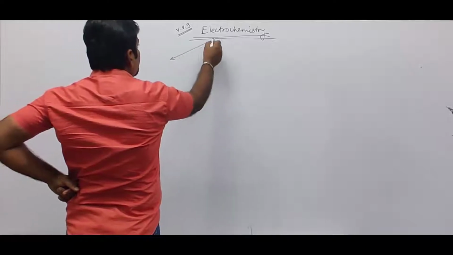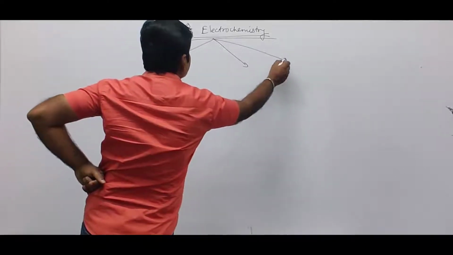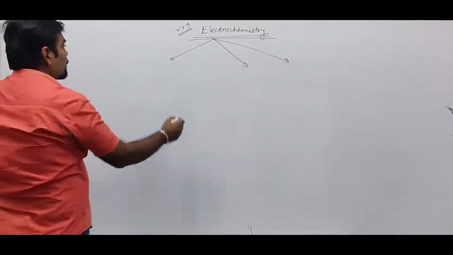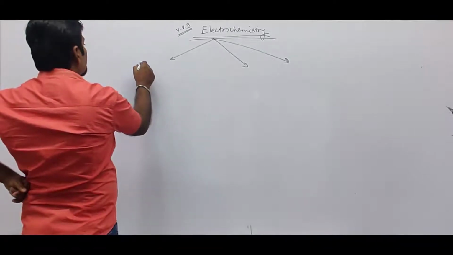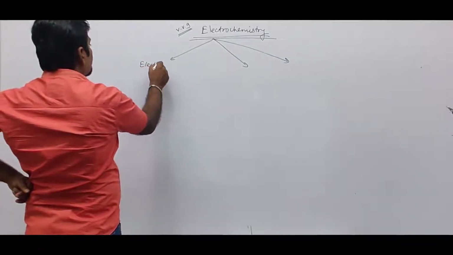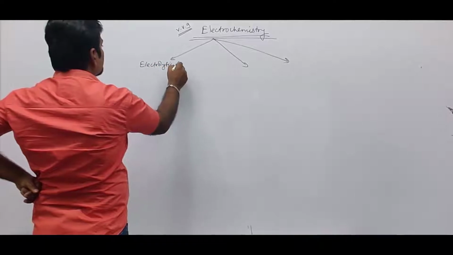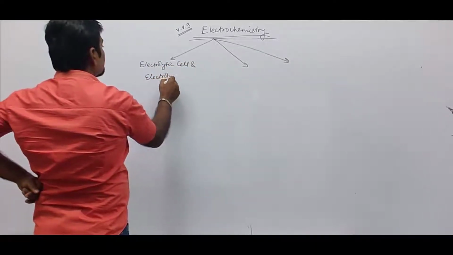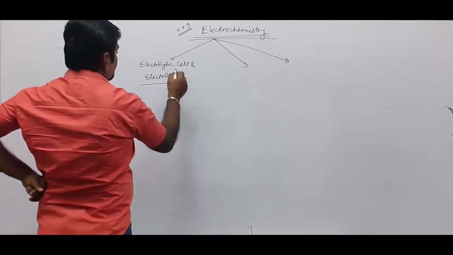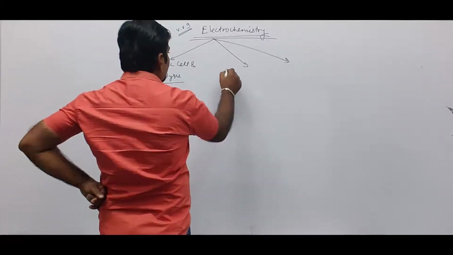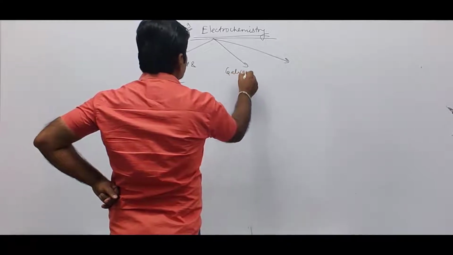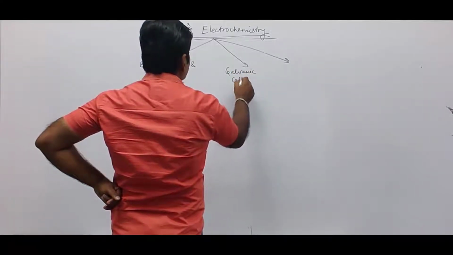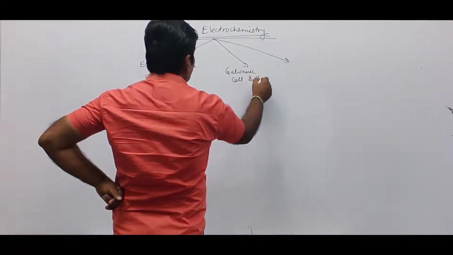This electrochemistry is further divided into 3 different parts. One is related to the electrolytic cell and electrolysis. Another is the galvanic cell and its applications.